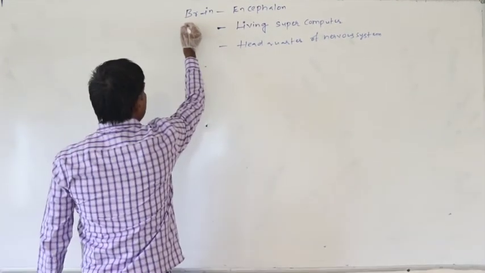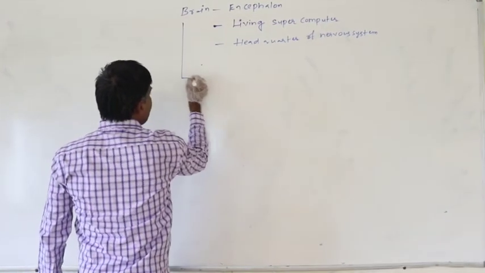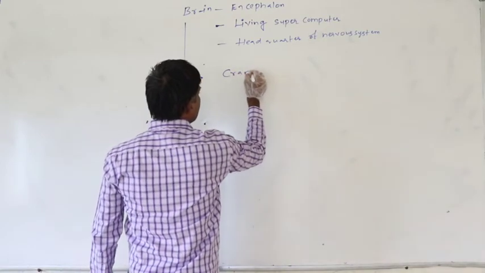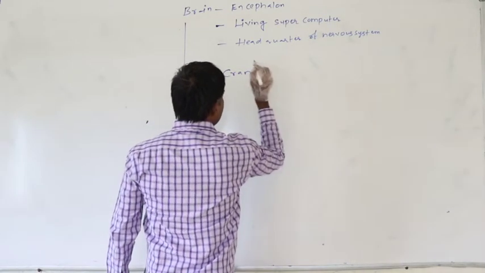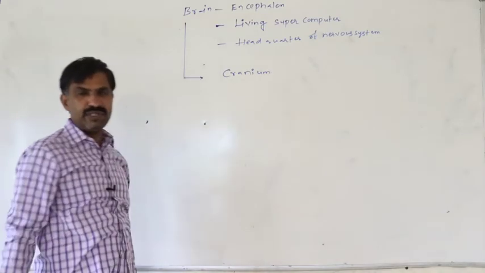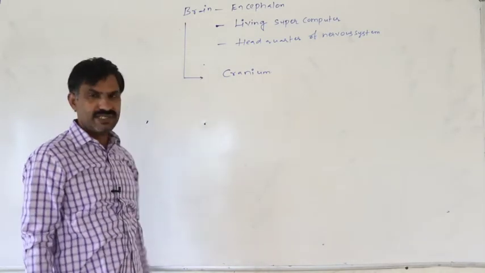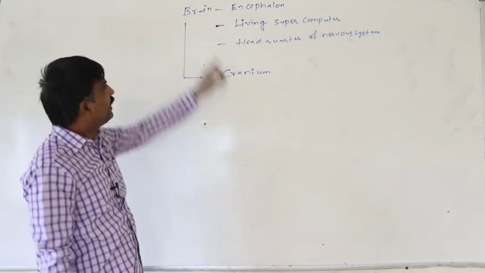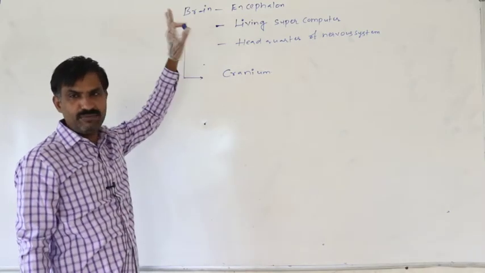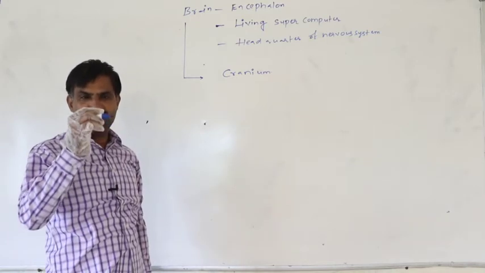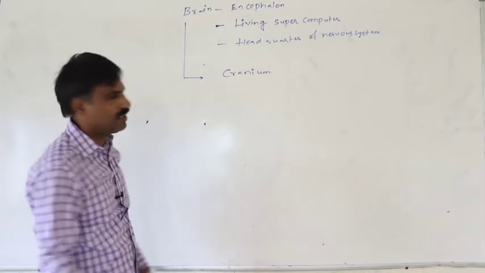Again, definitely this brain is protected in the cranium. Whatever the protective box which is present around the brain, that is said to be the cranium. In addition to the cranium, three other membranes also provide protection to the brain.